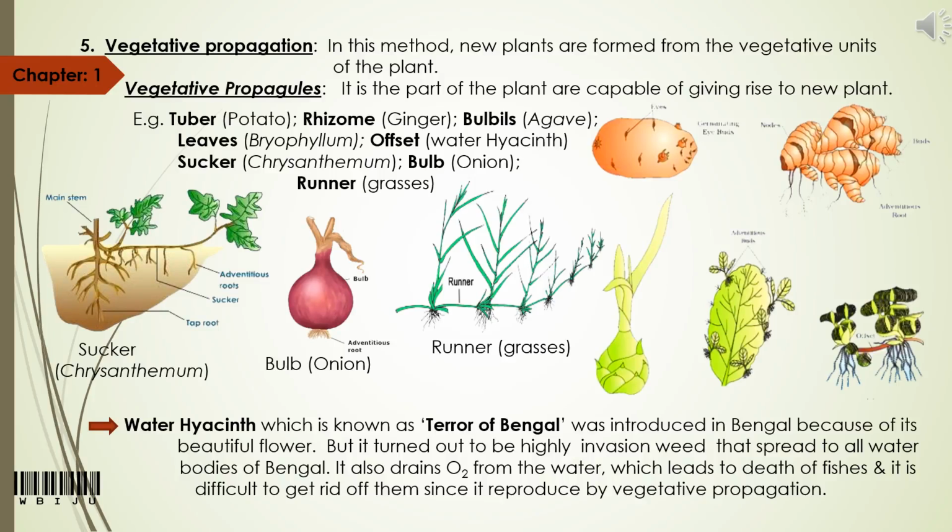Now let's see some examples of vegetative propagules. Tuber, rhizome, bulbil, leaf bud, offset, sucker, bulb, runner. These are all different types of vegetative propagules. Now we have completed discussing different methods of asexual reproduction. So before we wind up for today, let us discuss one question related to water hyacinth. And the question is, why is water hyacinth known as Terror of Bengal?